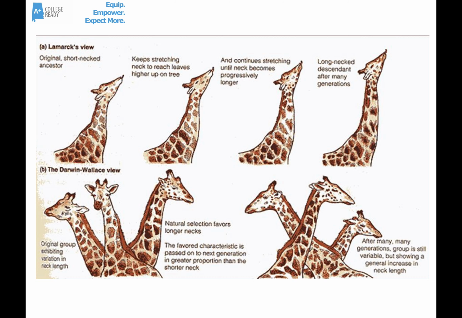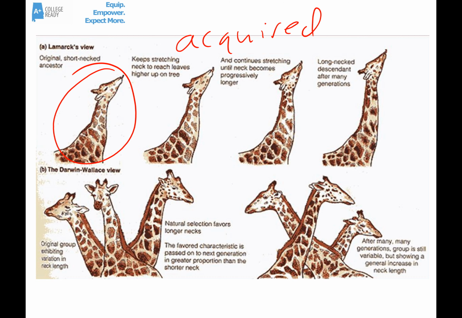So here's sort of a comparison between Lamarck's idea and Darwin's idea. So Lamarck's idea was that the ancestors of giraffes had little short necks, and that as time went on, competition happened. There wasn't as much food for them to be able to reach, so they started stretching their necks. And somehow, as they stretched, their neck actually became longer. And over generations, it became longer and longer and longer. And their babies were born with longer and longer necks. Now, again, that sounds ridiculous because we know none of that's genetic. This is about acquired traits. And we know those can't be passed on.